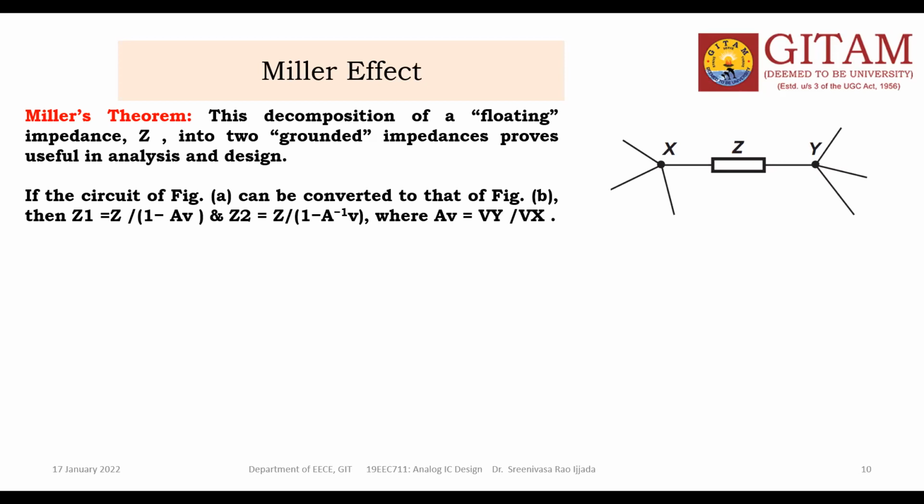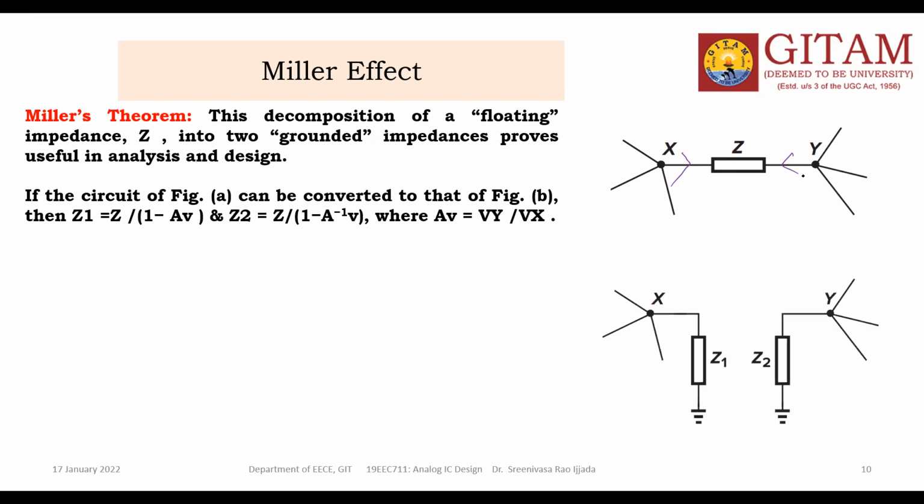In this circuit, X is one node and Y is another node, and the current flows from X to Y as well as from Y to X. I want to apply the Miller theorem to this floating impedance. You can draw it like this: node X with Z1 in series to ground, and another, Z2, between node Y and the ground.